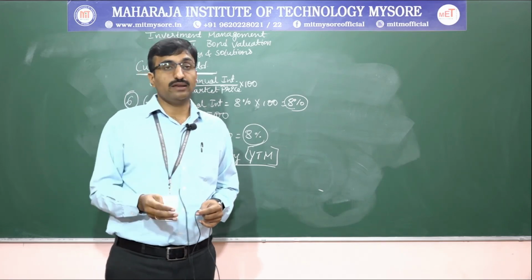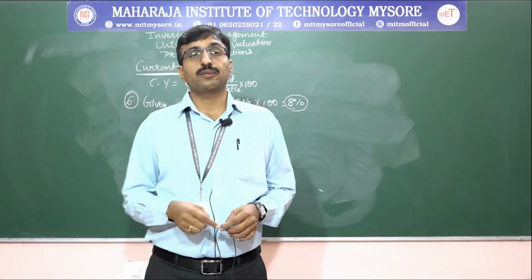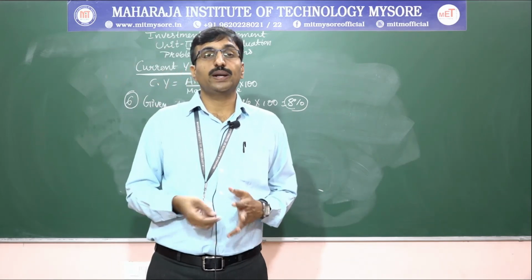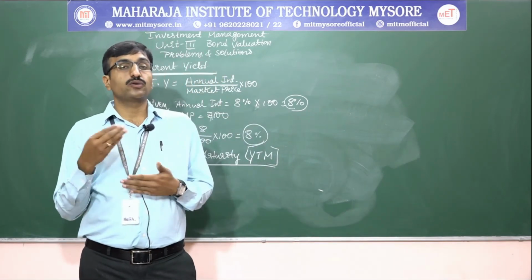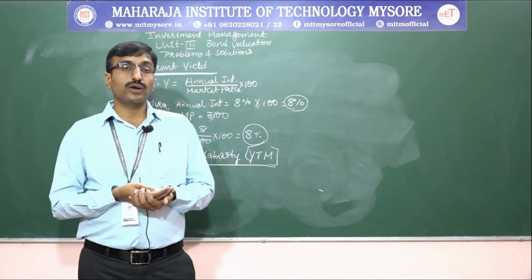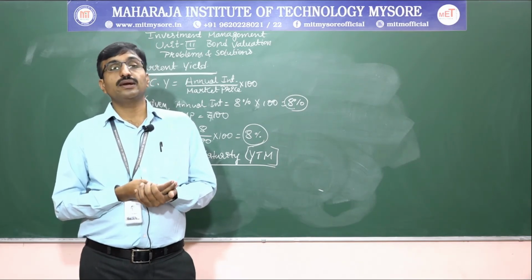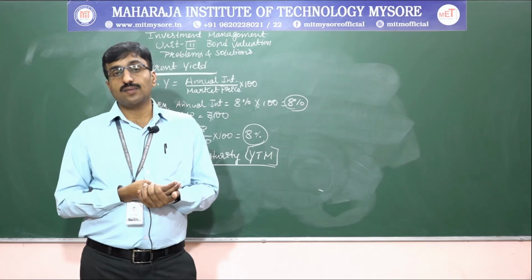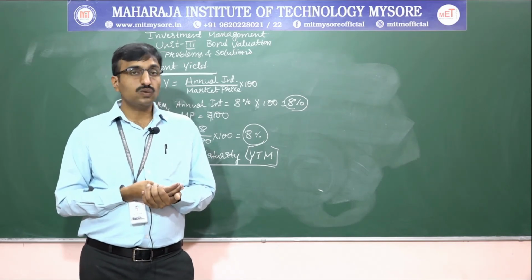So, if you invest 1000 rupees today, after the specified period, after the maturity period, how much percentage of return are you going to benefit? That benefit value will be represented in terms of percentage. That percentage is called yield to maturity.